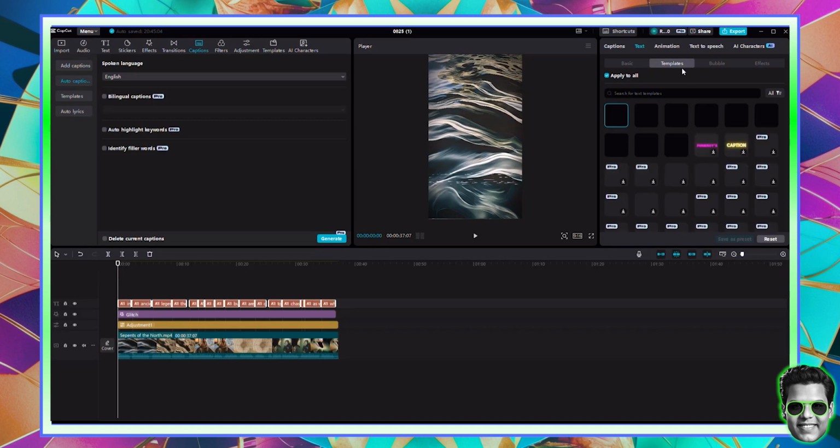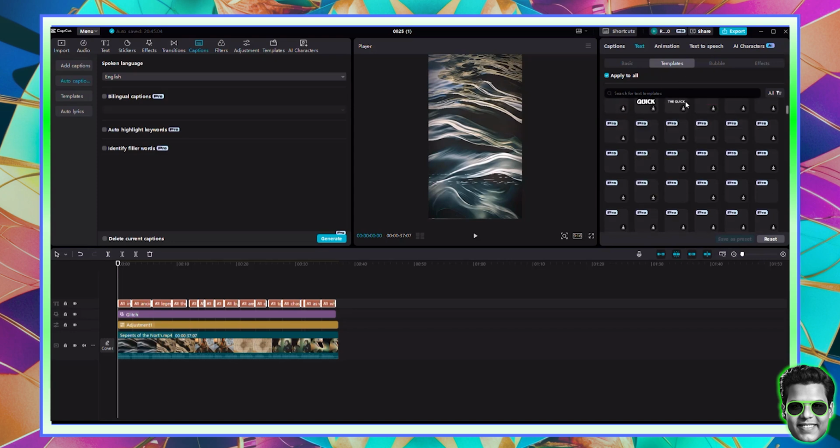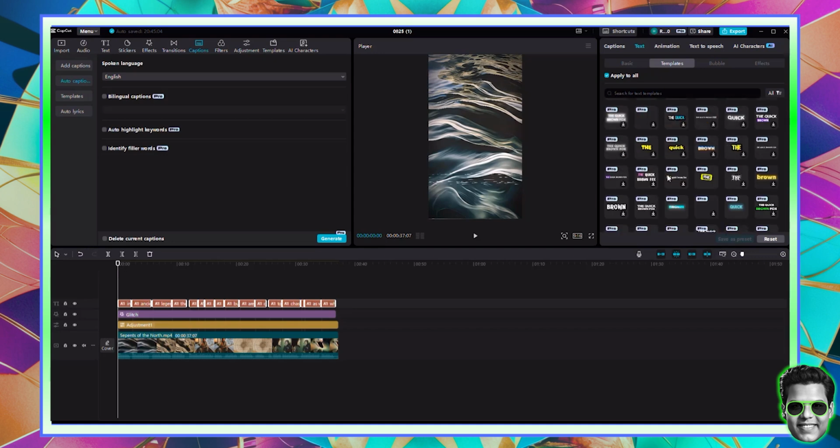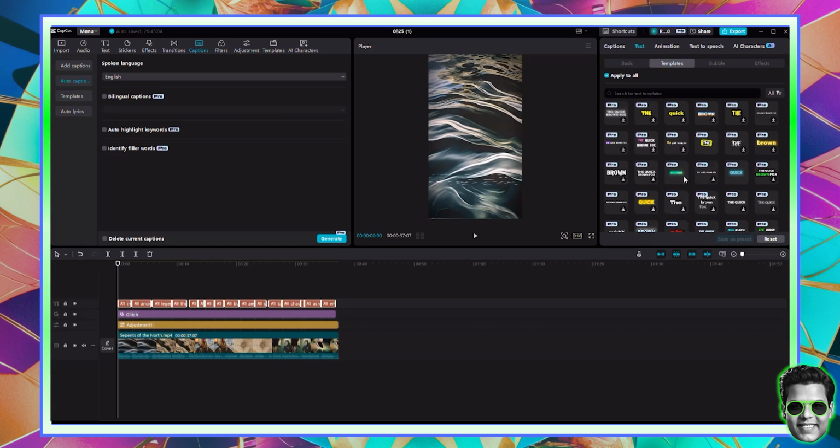Now, the template I'm going to be choosing is a red template, right? It has to have some red text in it. So let me just keep scrolling down. There's plenty of captions here, most of which are pro, but you'll definitely find free ones, right? So this is an emoji. It's a good one, but it's not the one I'm looking for. I'm looking for something red. All right, so let me just keep scrolling.